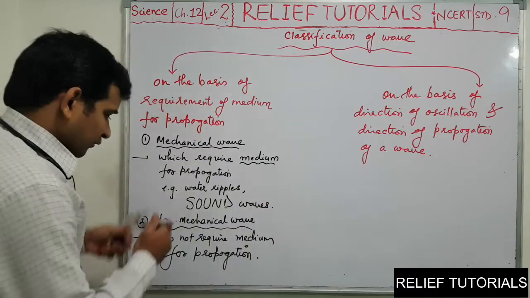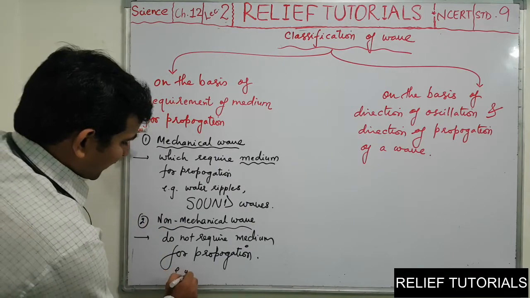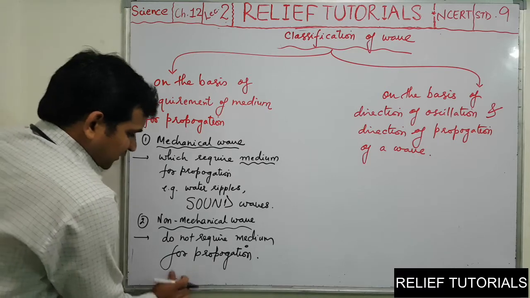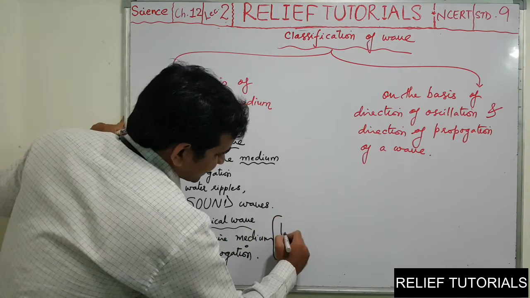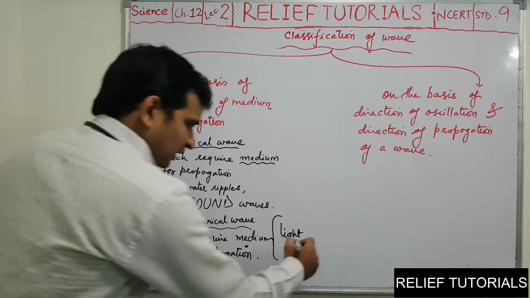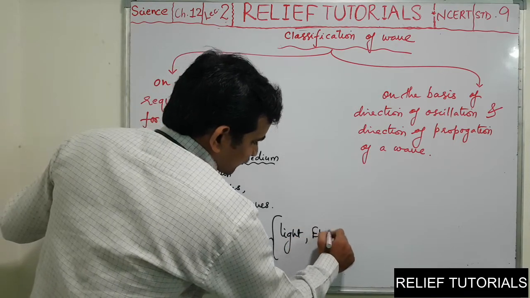We know vacuum means no medium present. So the best example of such type of non-mechanical wave is light and other electromagnetic waves.